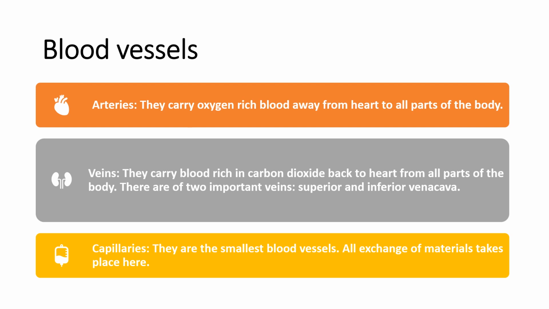There are two important veins, superior vena cava and inferior vena cava. Superior vena cava brings blood from those organs of the body that lie above the heart. Inferior vena cava brings blood from those organs of the body that lie below the heart. Veins carry blood rich in carbon dioxide and low in oxygen content.